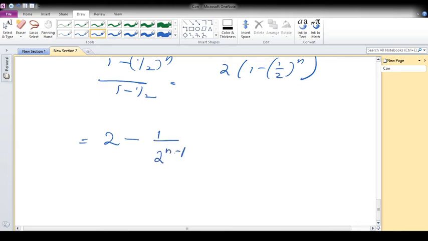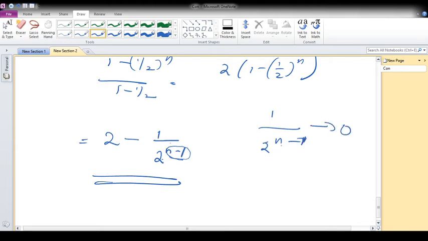We got 2 minus 1 by 2 power n minus 1. We know that as n becomes large, 2 power n minus 1 will become infinity, so 1 by 2 power n minus 1 converges to 0.